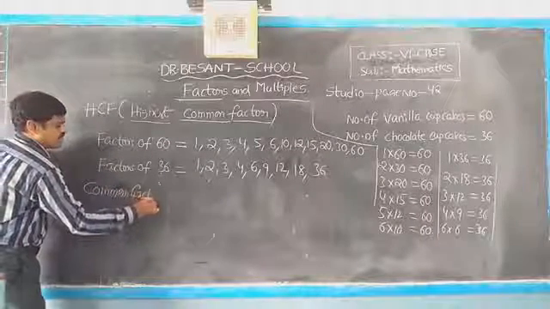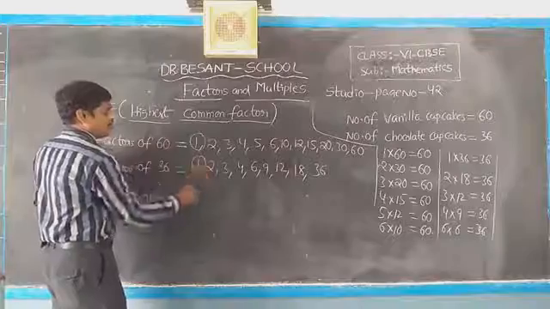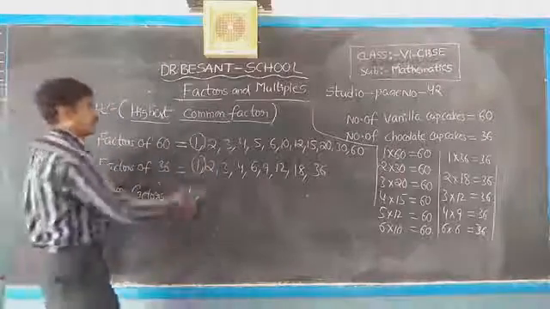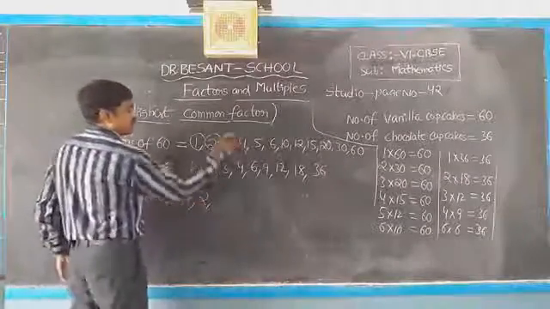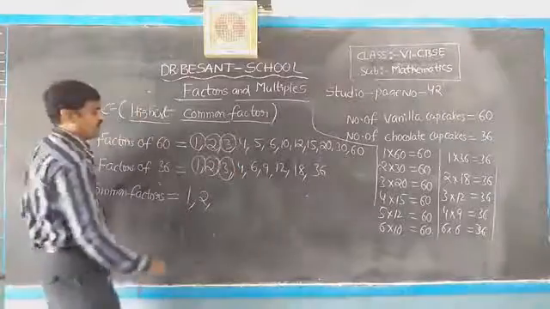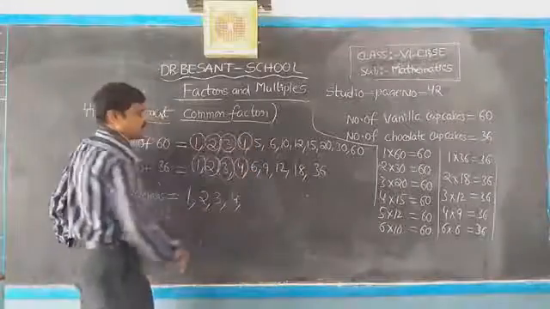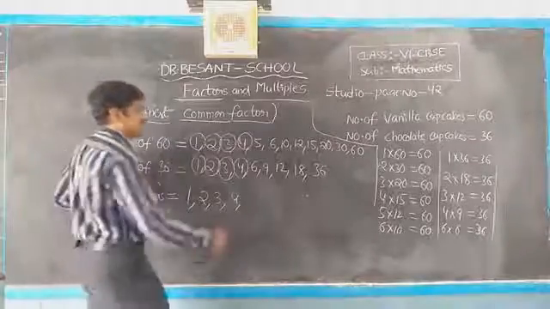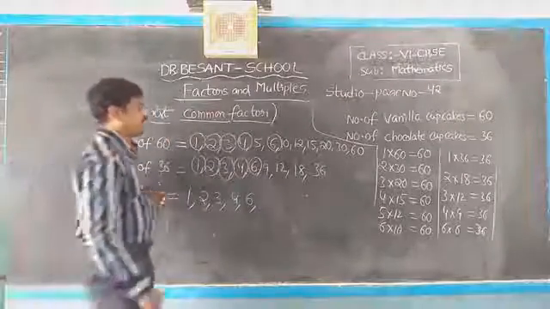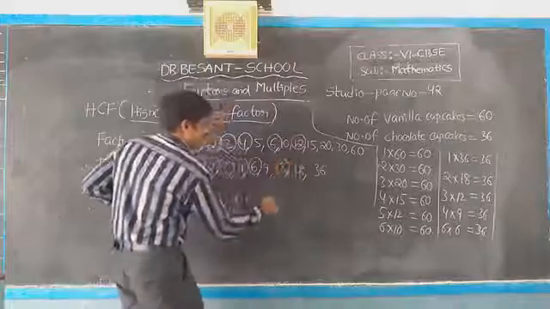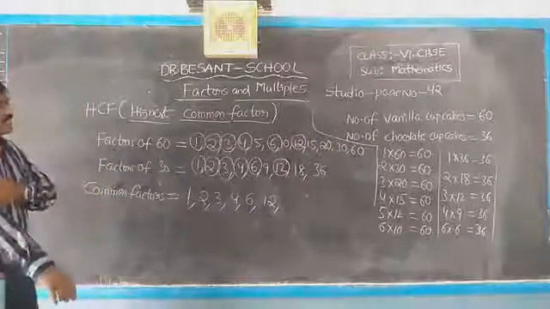So common factors: 1 is the common factor, 2 is the common factor, 3 is also a common factor, 4 is also a common factor, 6 is a common factor, 12 is a common factor. That's all. So 1, 2, 3, 4, 6, 12.